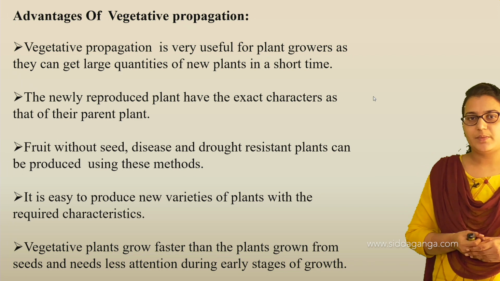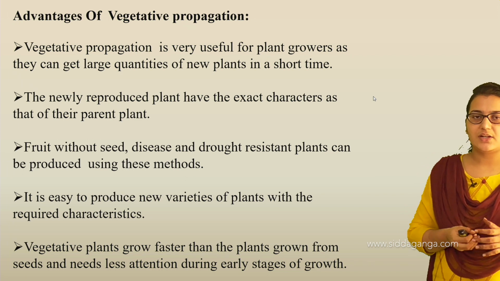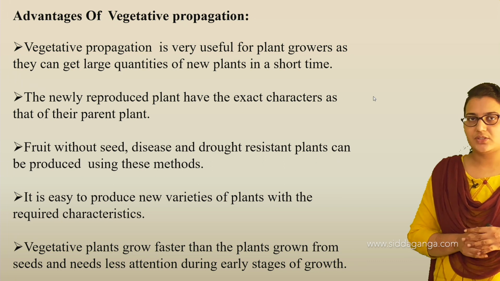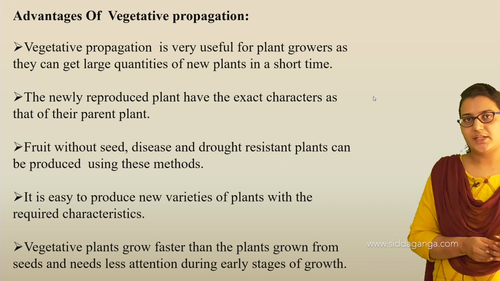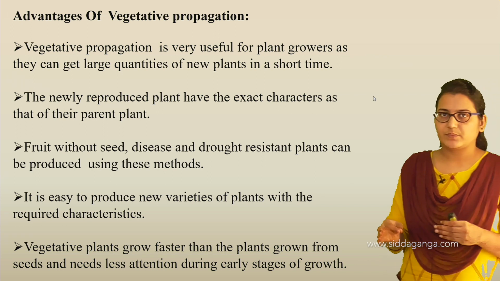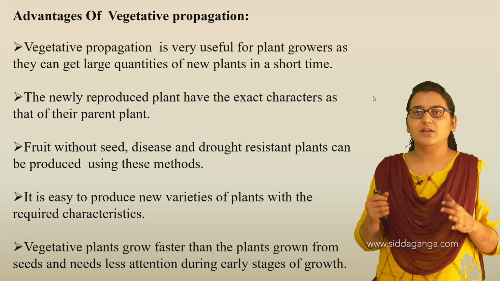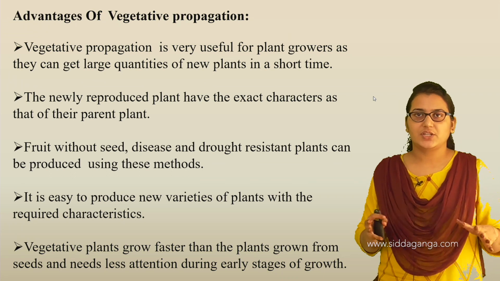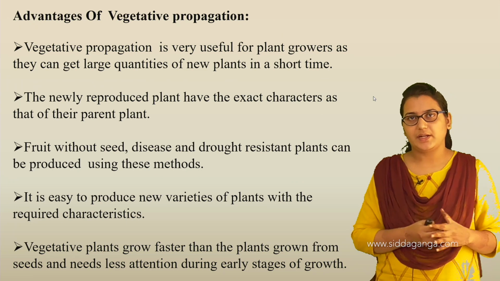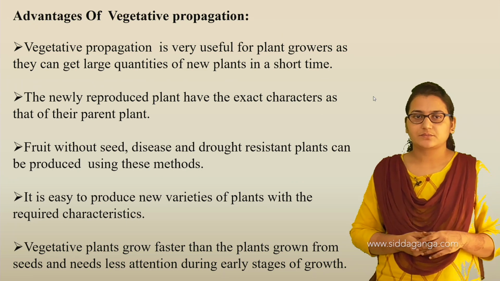And the newly reproduced plants have exactly the same characters as their parent plant. There is no change in vegetative propagation. Whatever parent plant we have taken, the next plant we grow will be the same kind, an exact copy. There is no difference between the next generation plant and the parent plant.